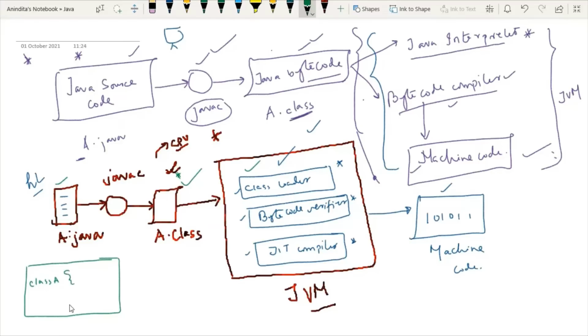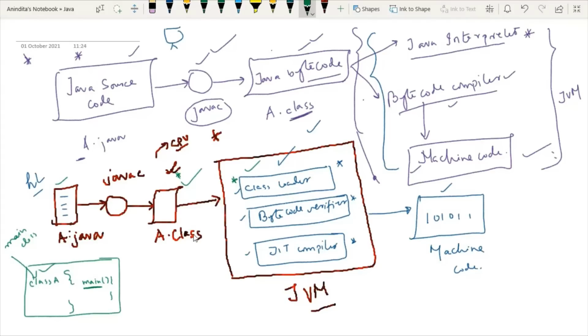Always you will find me writing each and every set of instructions inside a class like this. And inside this class, there will be one main method. So whichever class is holding the main method is known as the main class in Java.